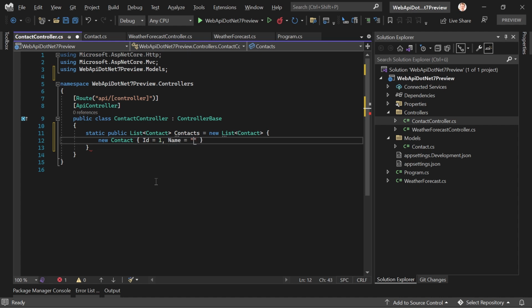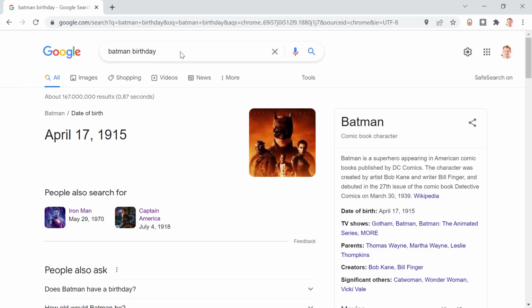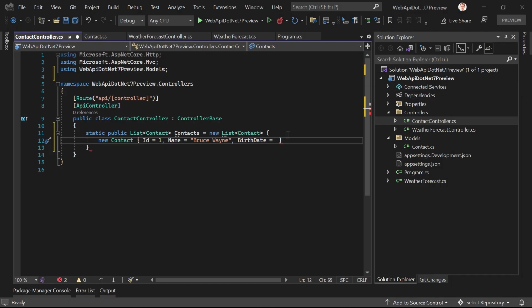The name Bruce Wayne, and the birth date. I have to look this up. Okay, according to Google, there it is, April 17th, 1915.